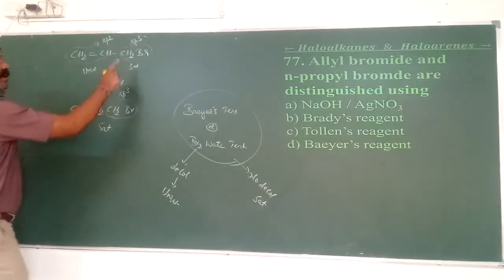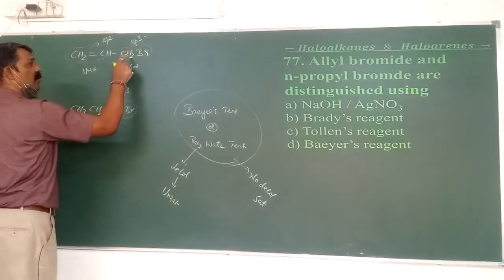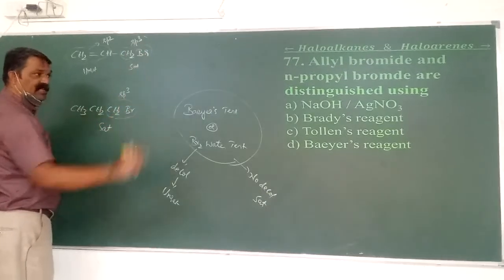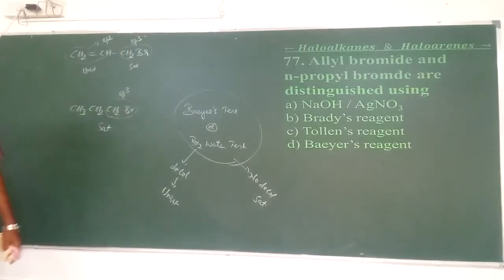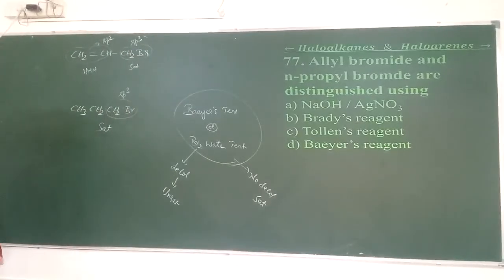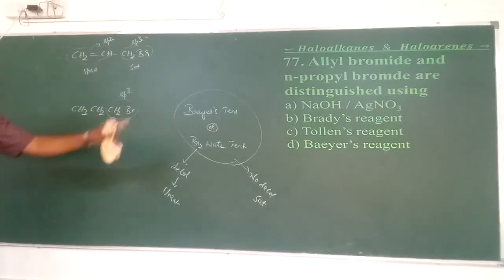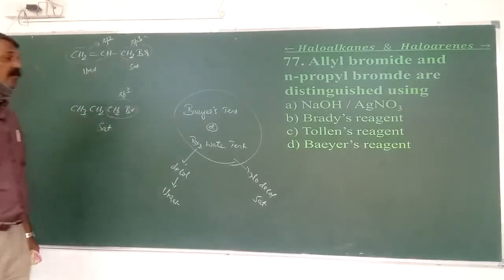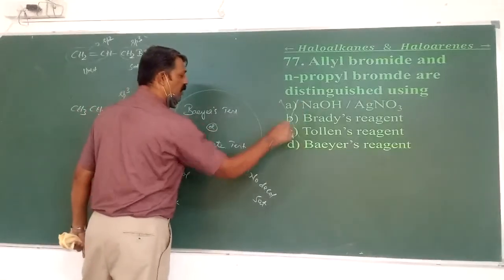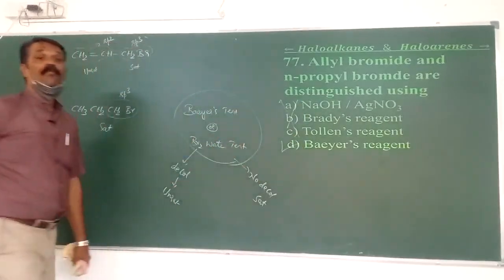Silver nitrate readily reacts with both, since both have sp3 hybridized CH2Br, so that is also possible here. Brady's reagent is applicable only for the detection of aldehydes and ketones, so that is ruled out. Tollens reagent distinguishes aldehyde from ketone. Therefore these three are not possible here. Hence we expect it is Baeyer's reagent.